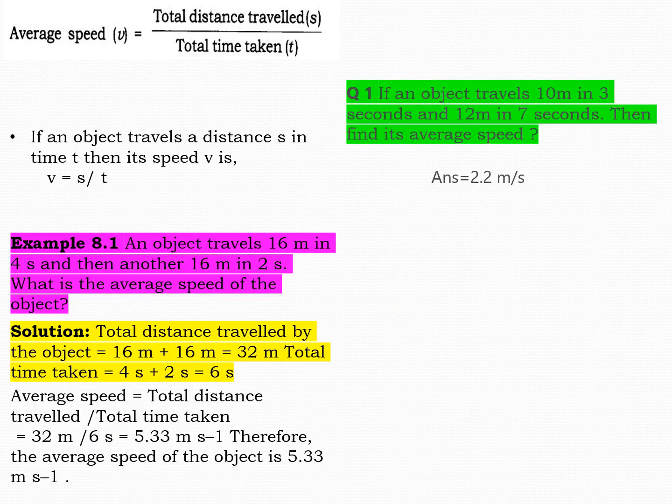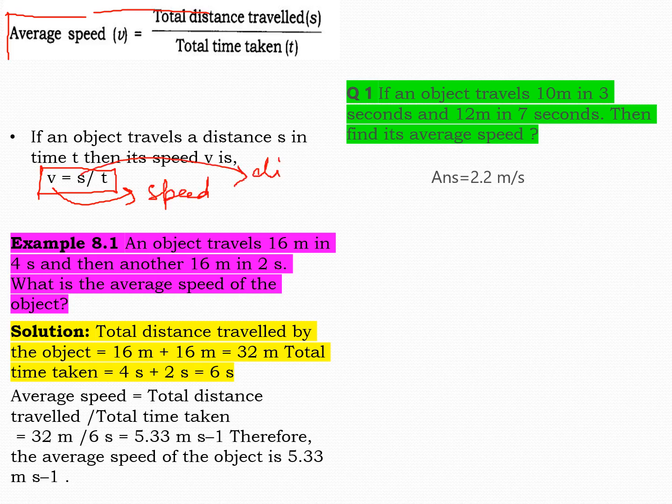That's what we have studied just now. The formula of average speed is given here. If an object travels a distance s in time t, then its speed is given as v is equal to s by t. Always remember this. v is speed, s is your distance and t is your time.